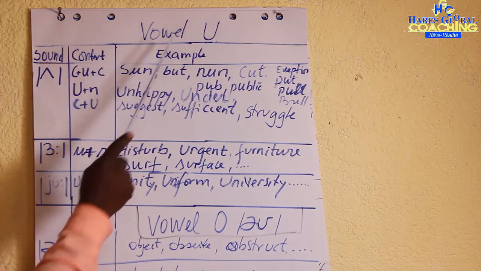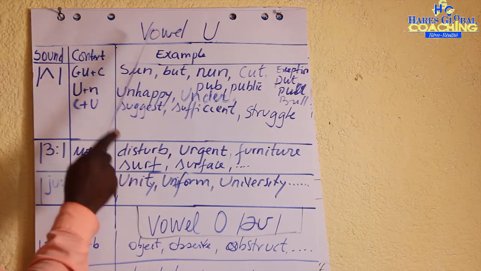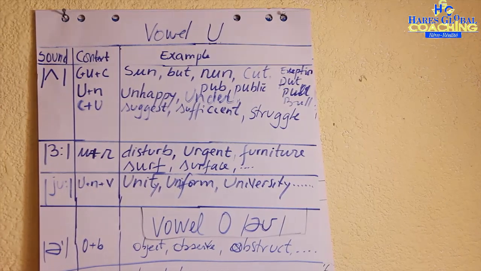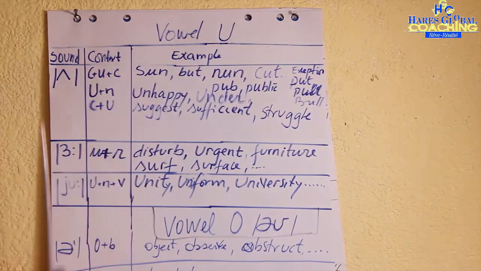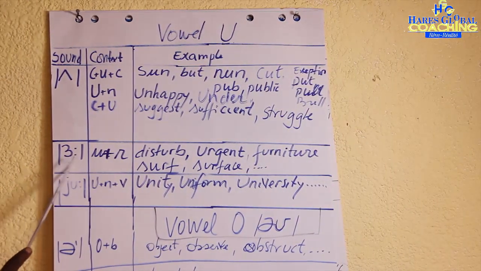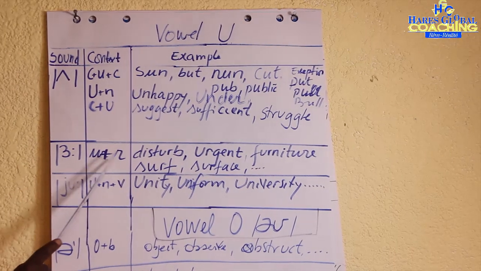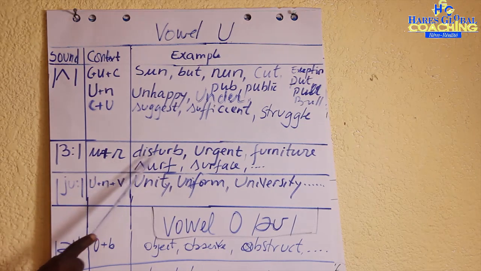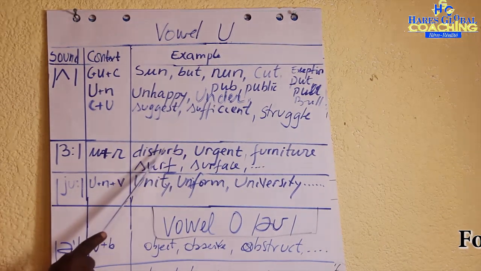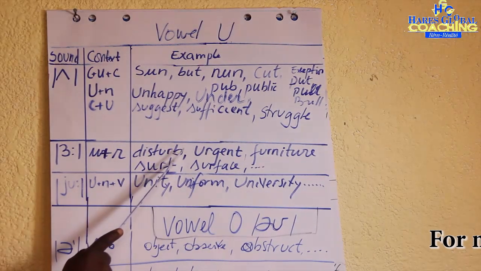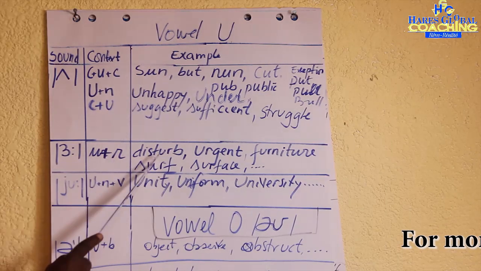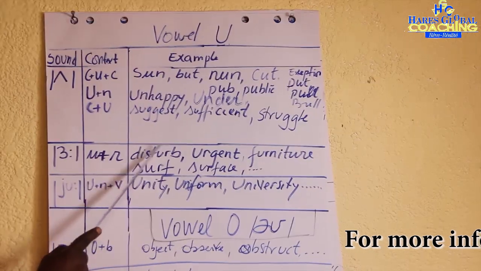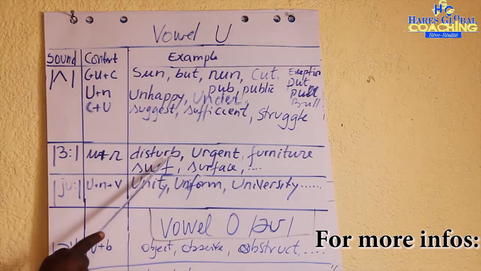Then the context of the vowel in the word, how it influences the vowel sound. This vowel is read as a long /ɜː/ when it follows R in the word. Disturb: U plus R plus another consonant. We read this differently from the previous case because of the context and position.